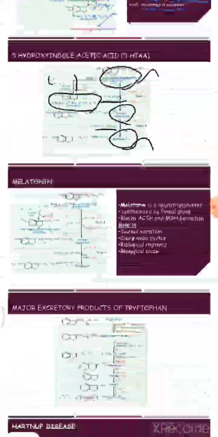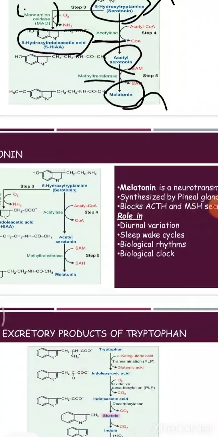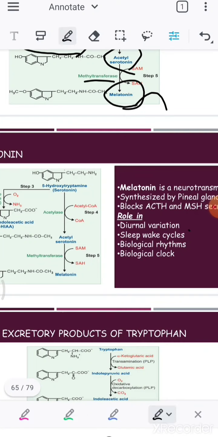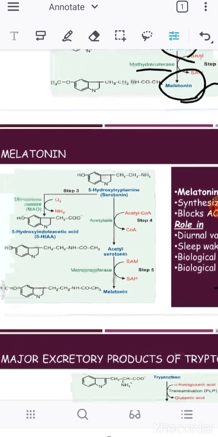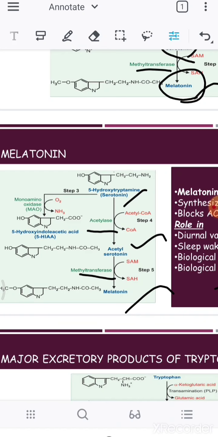Then we have talked about how melatonin comes. Melatonin is produced by the pineal gland. We can appreciate it in the sleep and wake cycle, biological rhythm, biological clock, diurnal variation, like that. So it is also one of the neurotransmitters. It is produced from serotonin using acetylase to give acetylserotonin, then a methyltransferase gives melatonin. This is how melatonin is produced.